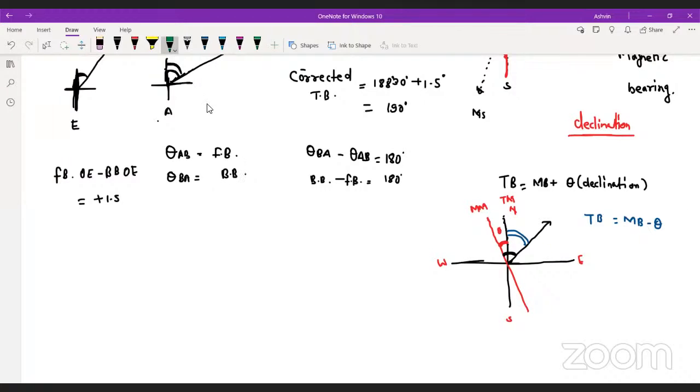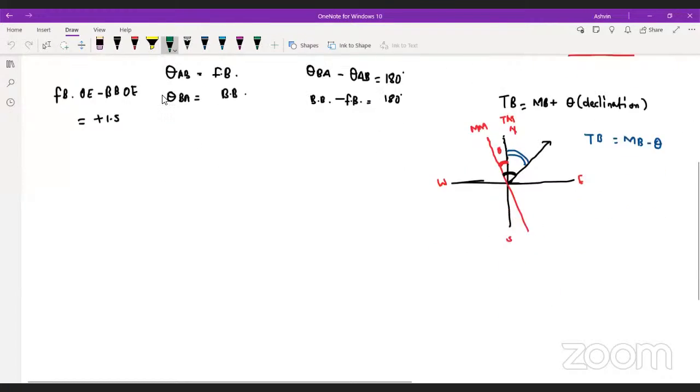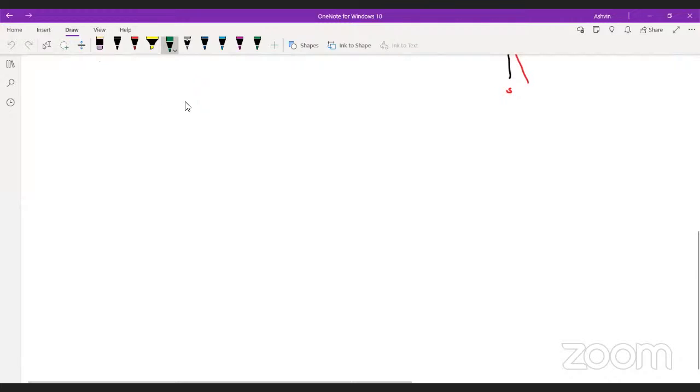Okay, so basically, let's talk some general things just to brush up your concept or to remind you. Think of it in this way. I cannot give you the whole idea of the method, but there is a method which is called the included angle method. You know this thing. In the case of this traverse, you guys know this is a traverse.